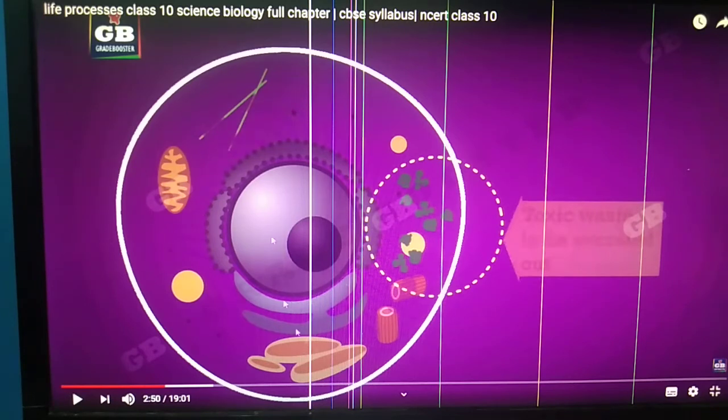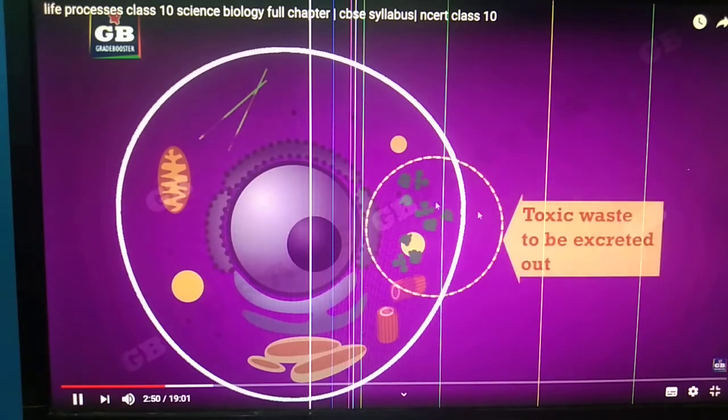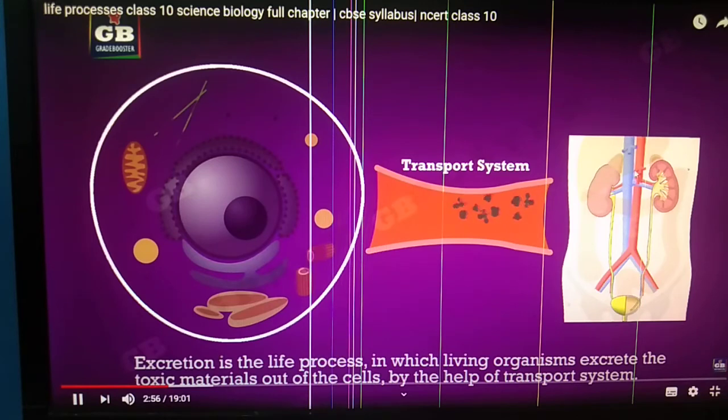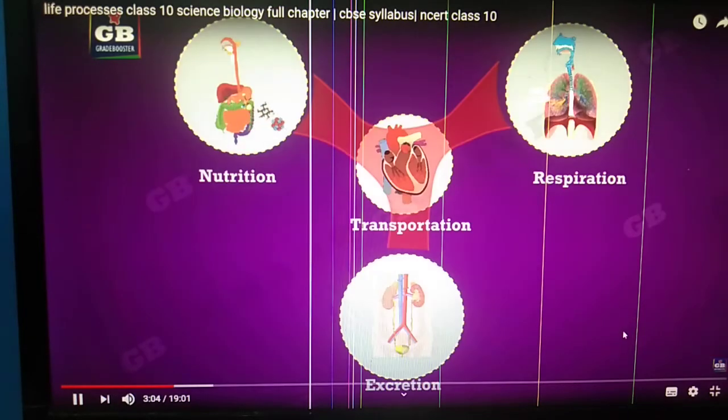See, this is the process which takes place inside our cell. We know very well that after respiration two things are produced. First, ATP, which is called energy, is stored in this cell organelle called mitochondria, which is also called the powerhouse of the cell. And these are the toxic substances which move out of the cell and are removed from the body by the process of excretion. See, this material enters the kidney, and this is the urinary bladder through which it is removed from our body. So this is how the main four important life processes take place in our body.